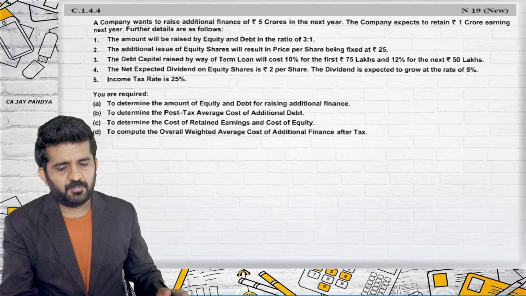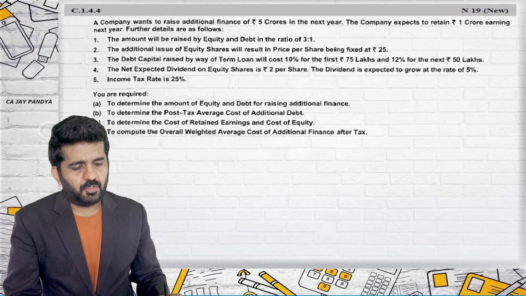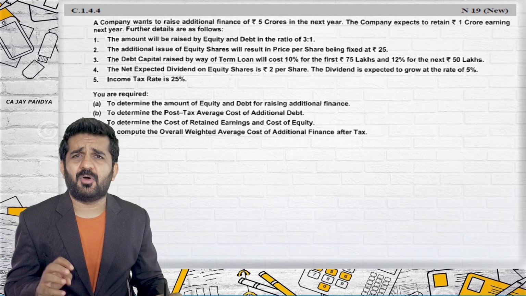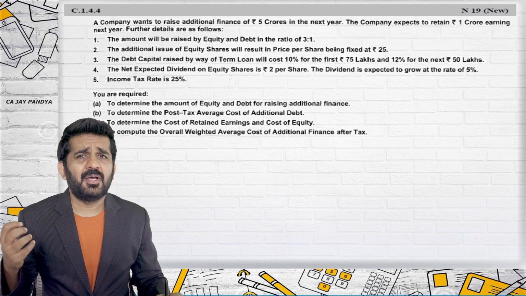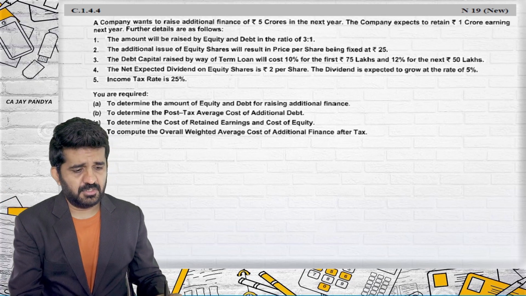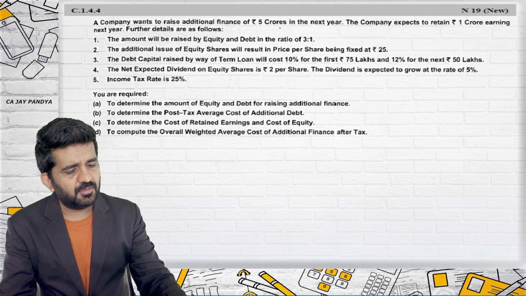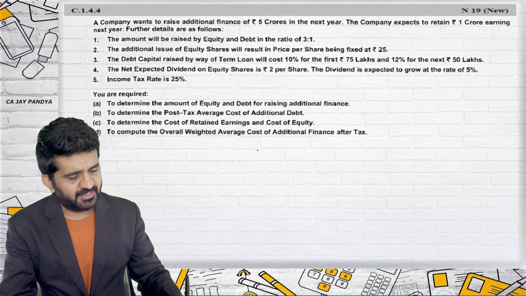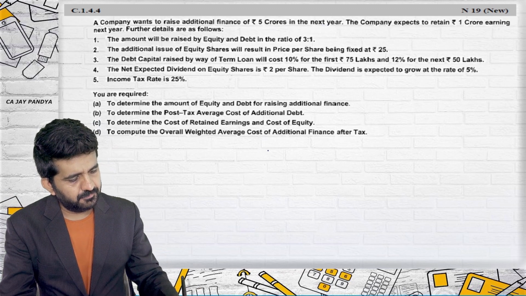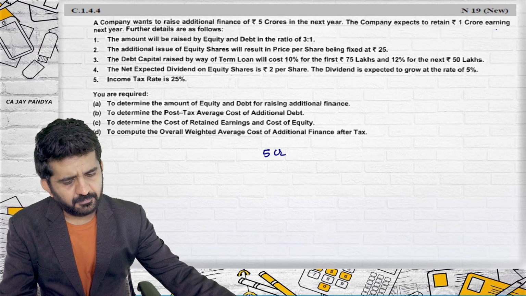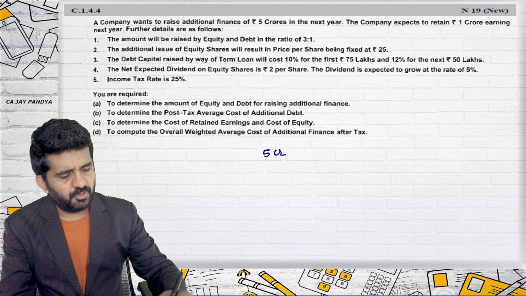Question number is 1.4.4. A company wants to raise additional finance. Now this question is practically the same as the previous one, just there is a difference in figures. But let us solve it. The company wants to raise additional finance of 5 crore in the next year, so it is 500 lakhs. The company expects to retain 1 crore earning next year.